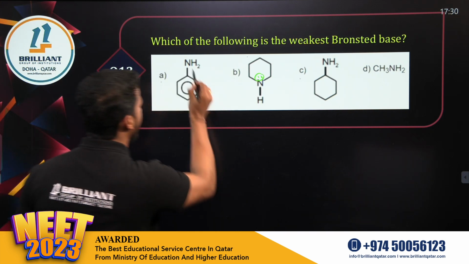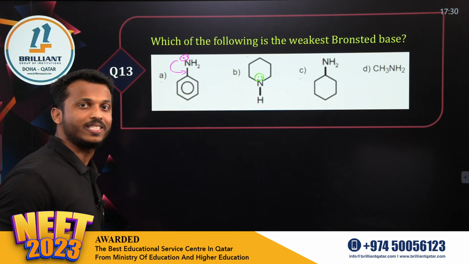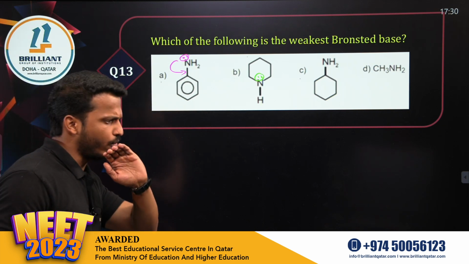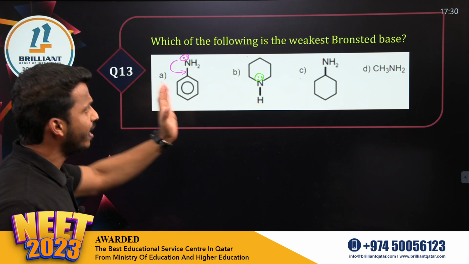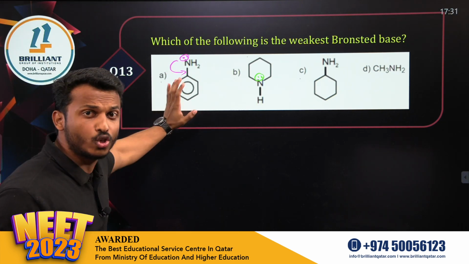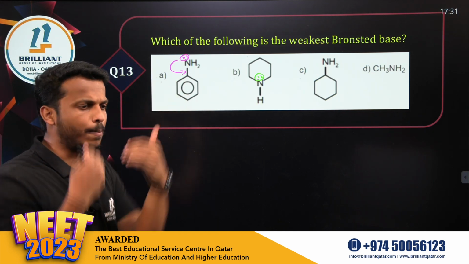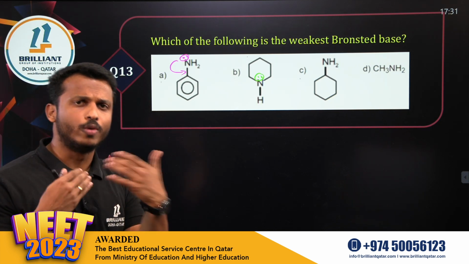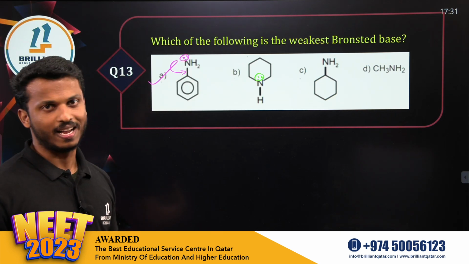In option A, you can see the lone pair on nitrogen is involved in resonance stabilization. So it is not available for donation, so we can say that it is least basic in nature. So which among the following is the weakest Bronsted base? They're a proton concept only. Anyway, if the NH2 group is on the benzene ring, the lone pair is involved in resonance. Whether the proton concept or Lewis concept, when you consider, these are least basic. Option A is the answer.